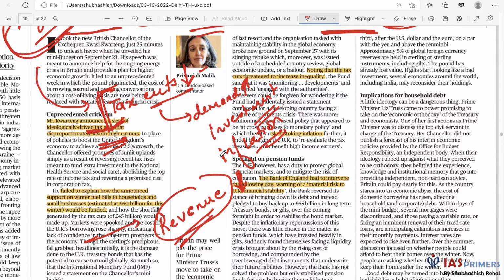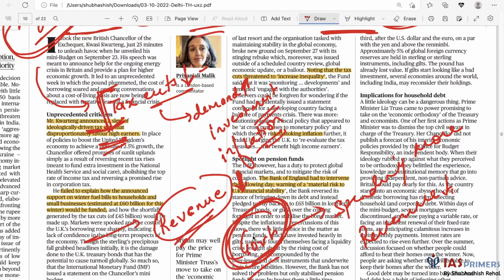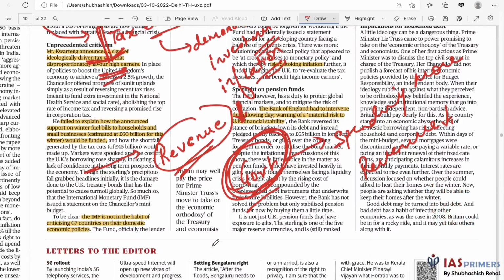They are not able to explain how they will finance these packages, these tax cuts, etc. And if the government is spending more but generating less revenue, naturally they will stare at a financial crisis. So that is a problem.